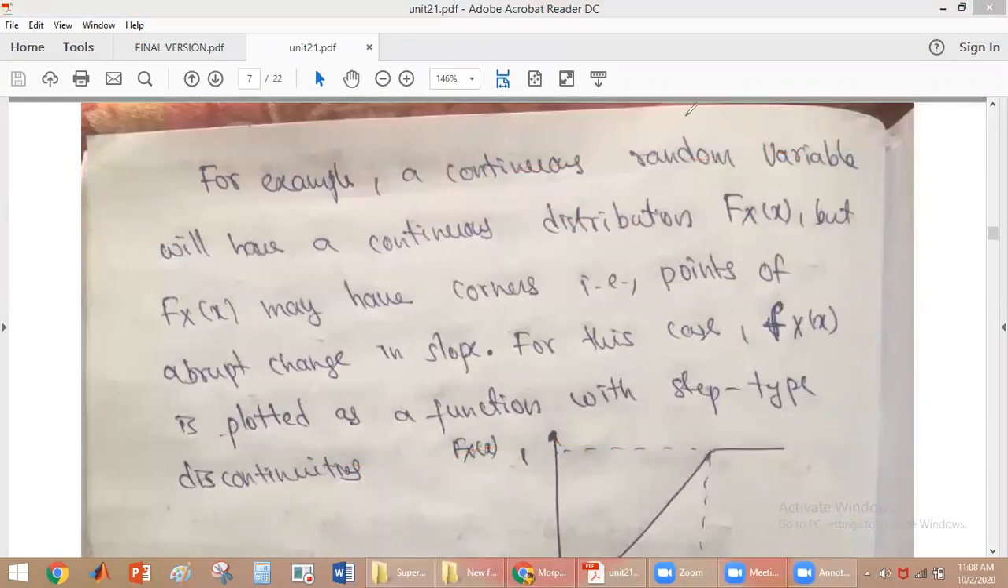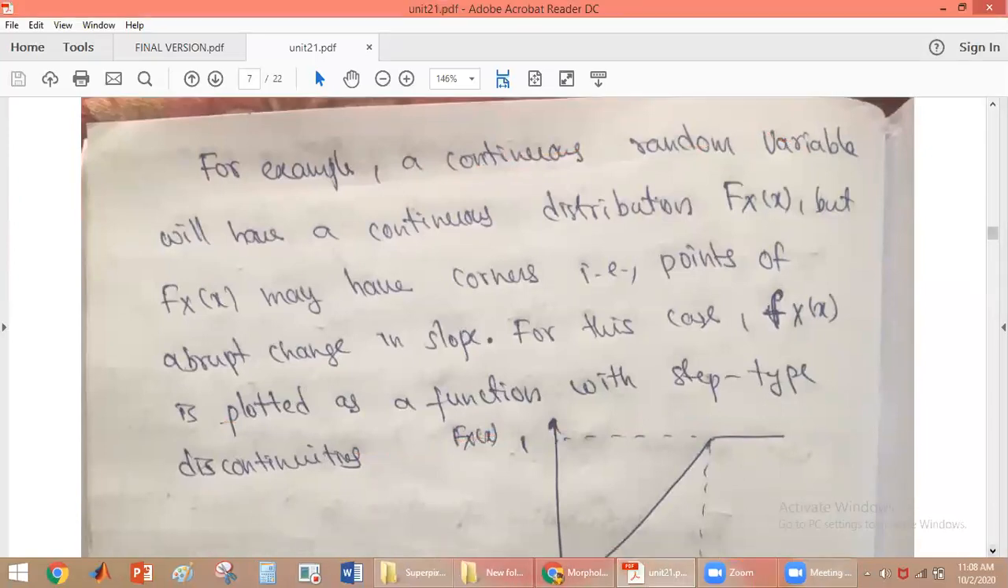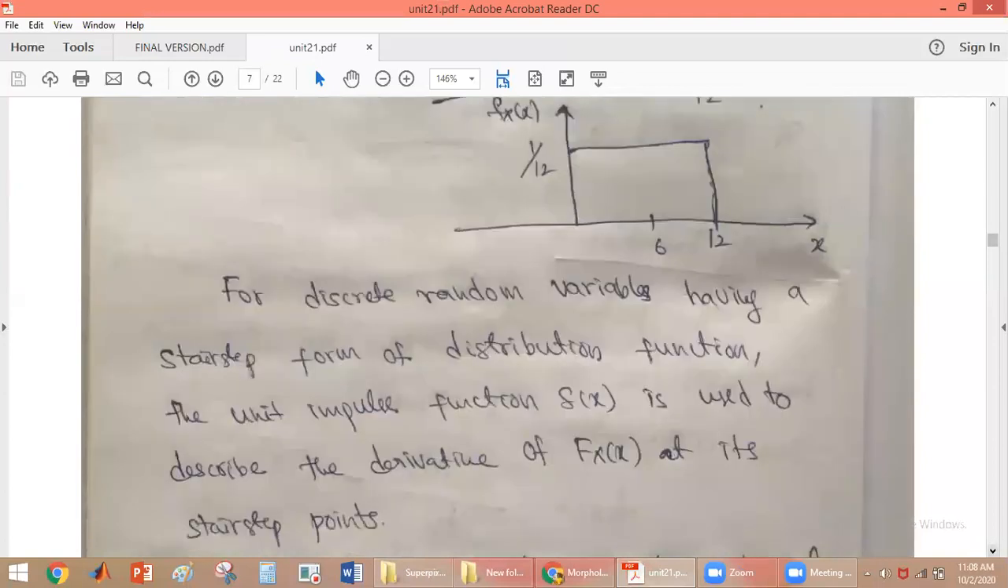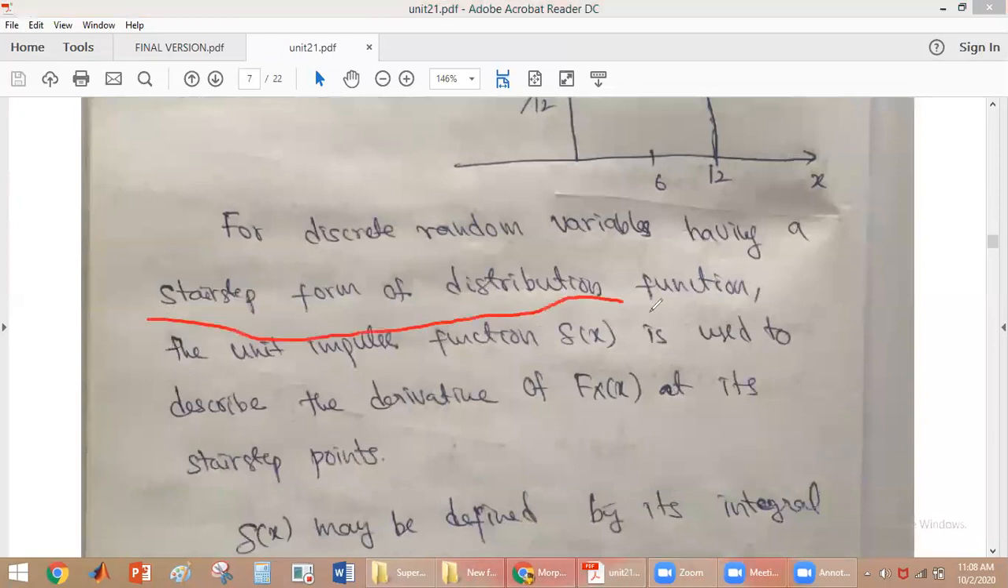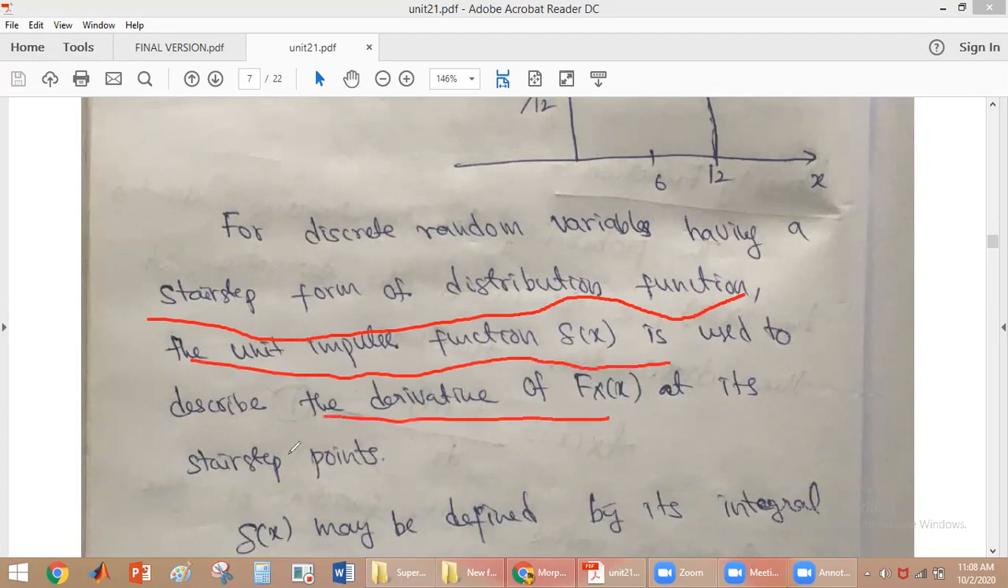Similarly, in the case of a discrete random variable, we have seen that the distribution function has a staircase form. So we use the impulse signal delta(x) to describe the derivative of F_X(x) at these staircase step points. Wherever we have stair steps, we use impulse signals to denote the derivative of F_X(x).